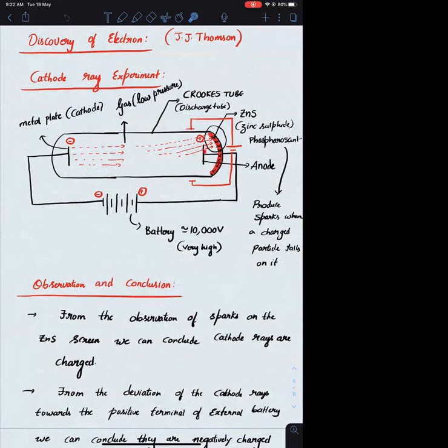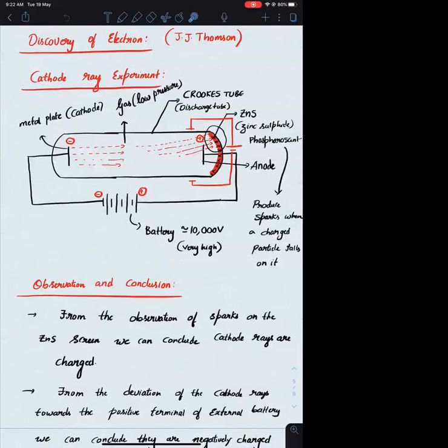And these two metal plates were connected across a battery, which is of very, very high voltage. The metal plate which is attached to the negative terminal of the battery is called the cathode, and it will have a negative charge induced on it. The metal plate which is attached to the positive terminal of the battery is called the anode, and it will have a positive charge induced on it.